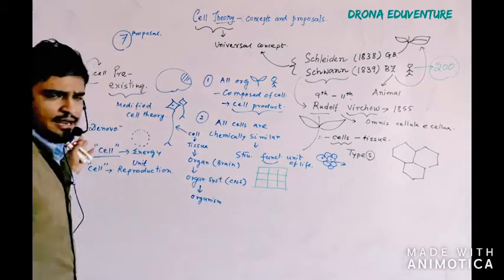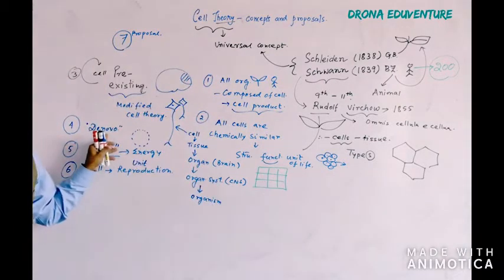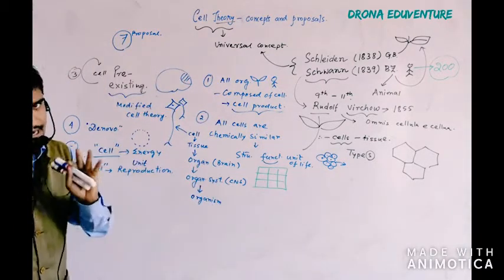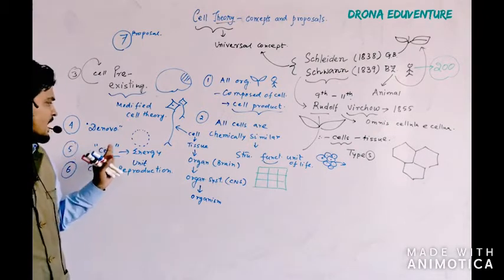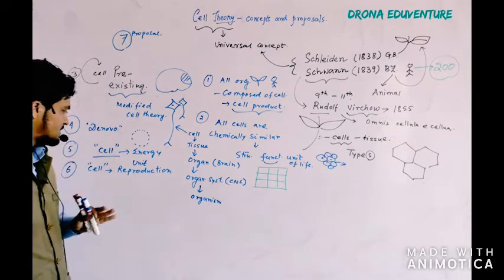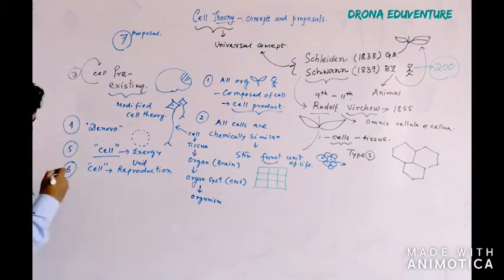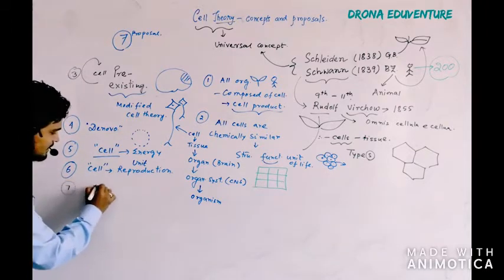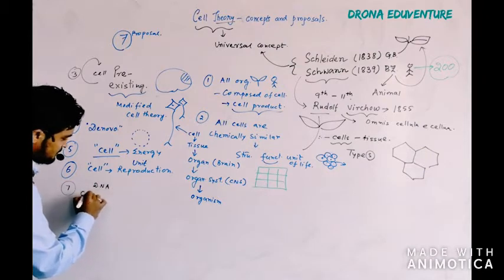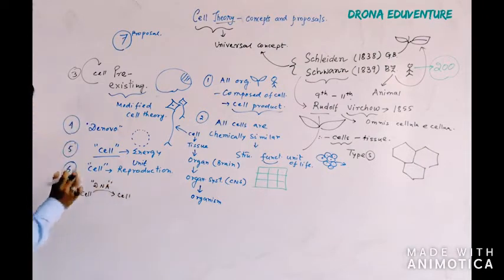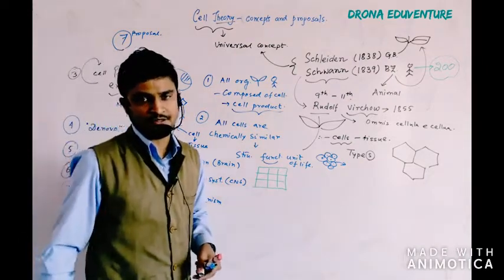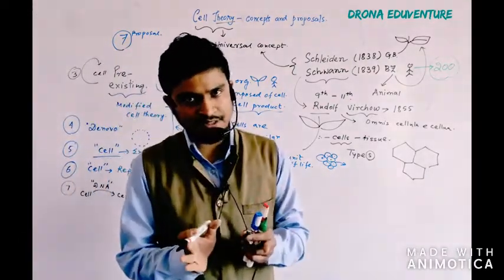And fourth, you can add that cells cannot be created de novo. You need at least one cell, and from that by cell division you can have new cells, and these extra points can be added. Like you have one more point if you want to add, like DNA can be transferred from cell to cell. So this genetic material can be transferred from cell to cell. That is the purpose of cell division. So I think it is at this moment sufficient.